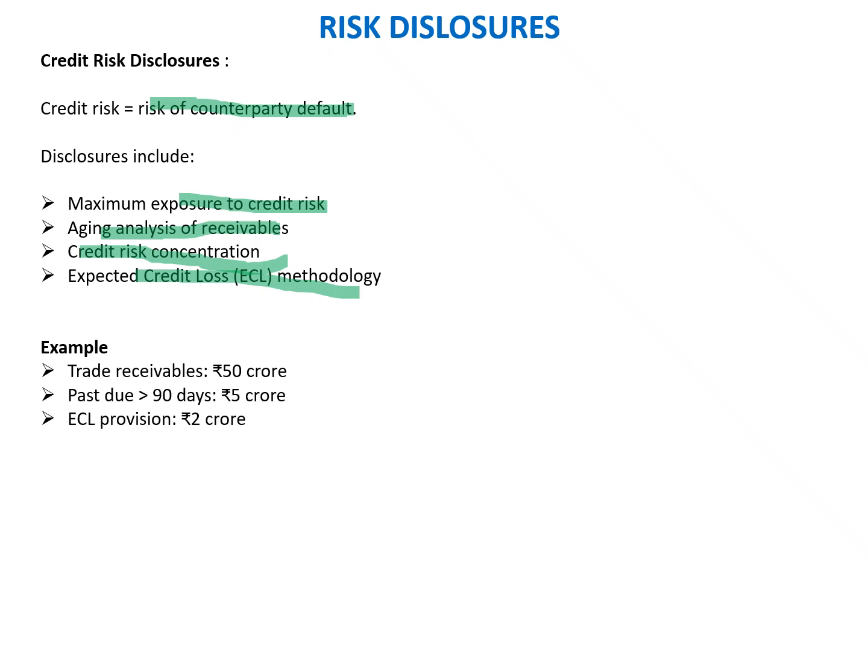So, for example, the trade receivable is 50 crore, past due greater than 90 days is 5 crore, and the ECL provision is 2 crore. So this has to be disclosed to ensure that the users are able to interpret the risks attached to the financial instruments. So we'll move to the next slide then.